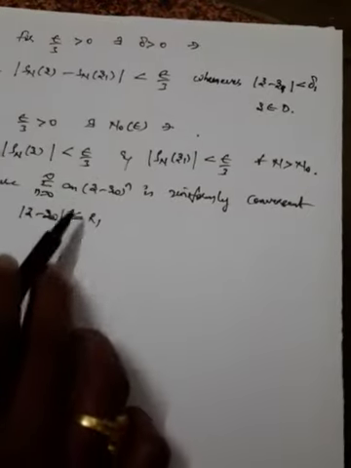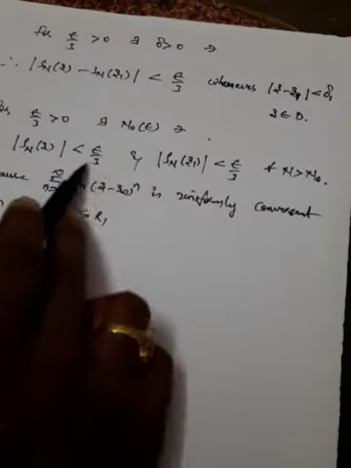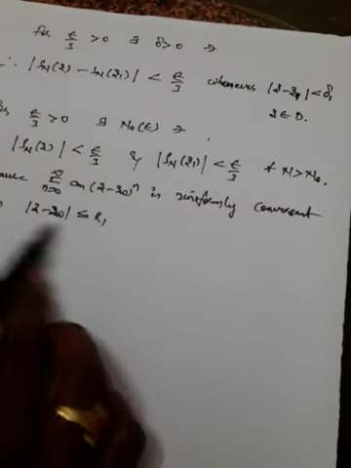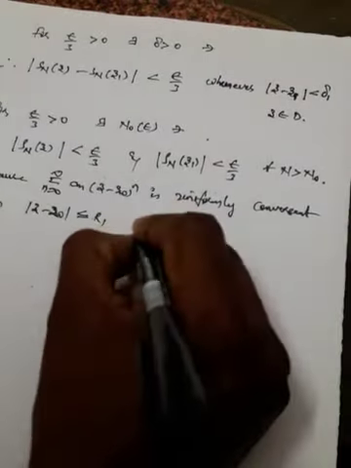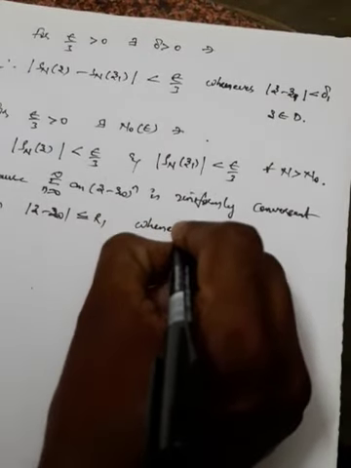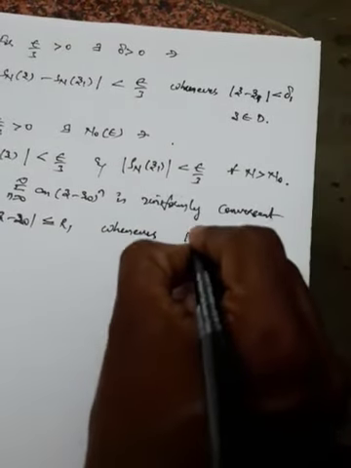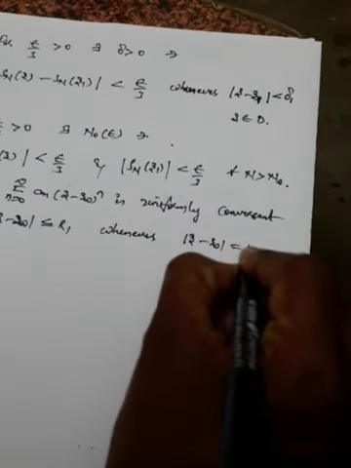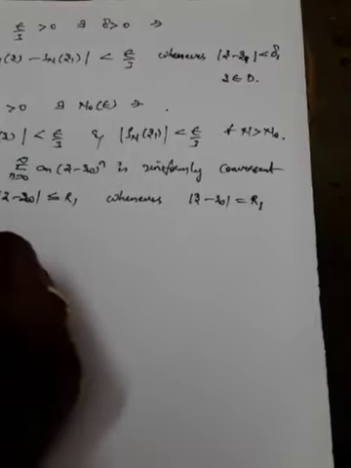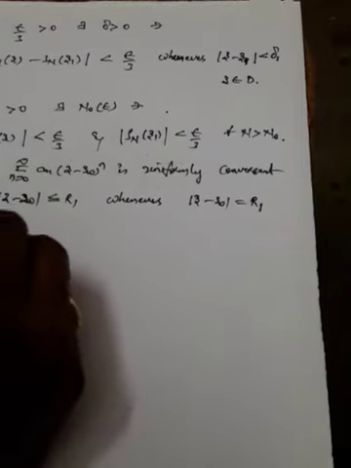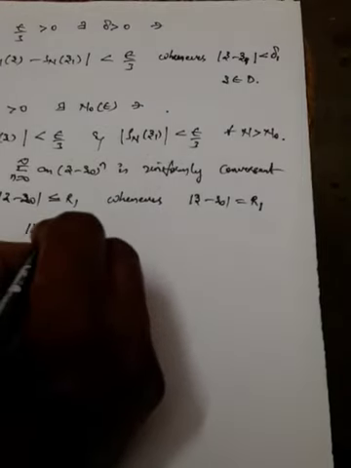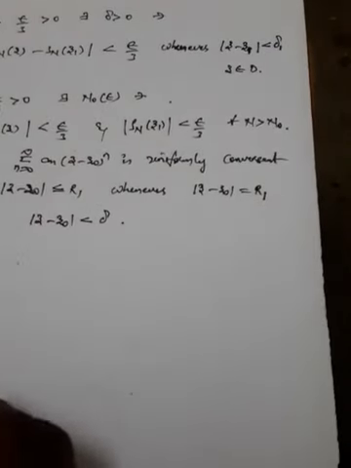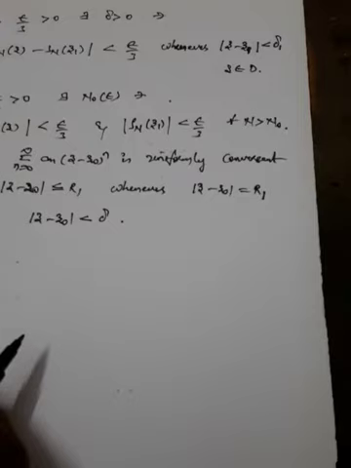Because of which this is convergent, we can take the values of these two in the form of like this. Whenever mod z minus z naught is equal to r1, it encloses mod z minus z naught less than some delta. This is how we can take.